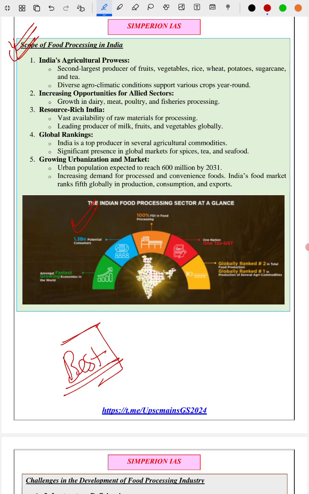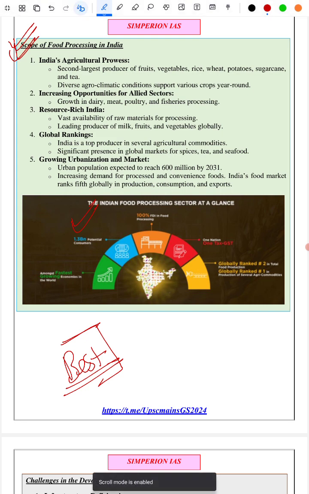We have not included any garbage. We have made every point very crisp, easy to read, easy to revise, recall and reproduce in the examination, very student friendly. We are giving this material for free. We have already uploaded more than 10 topics in our Telegram group. You can join our Telegram group and get the material.